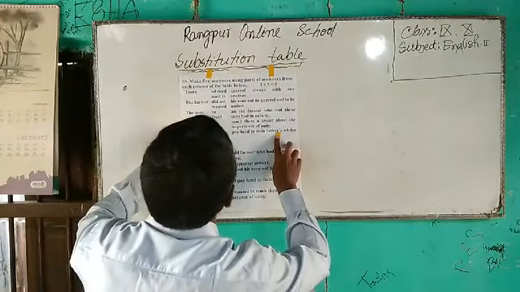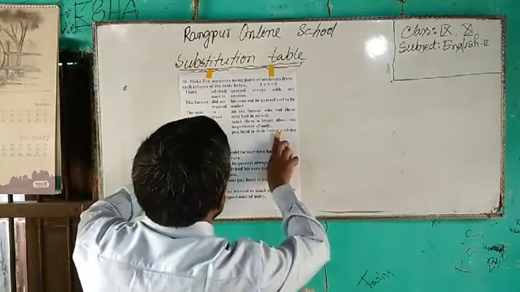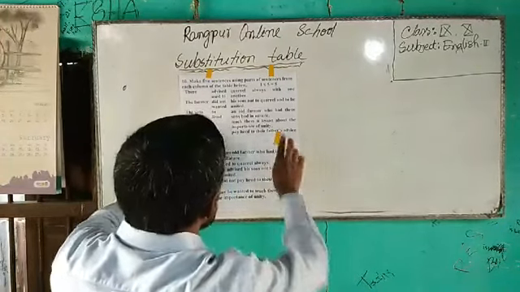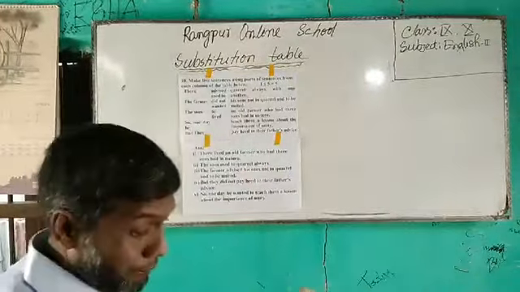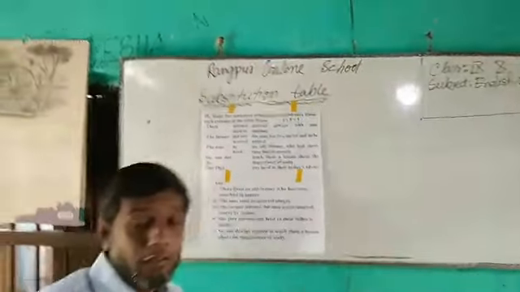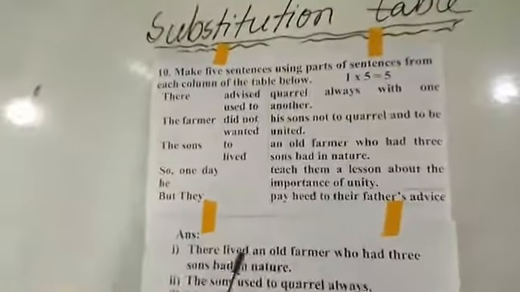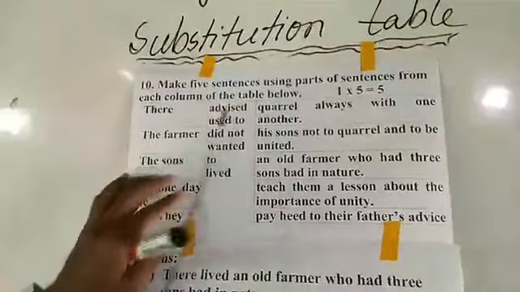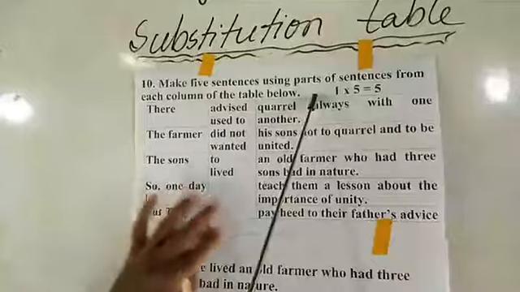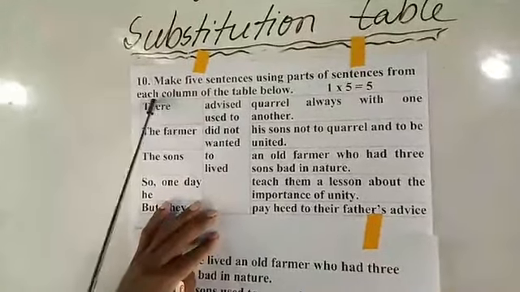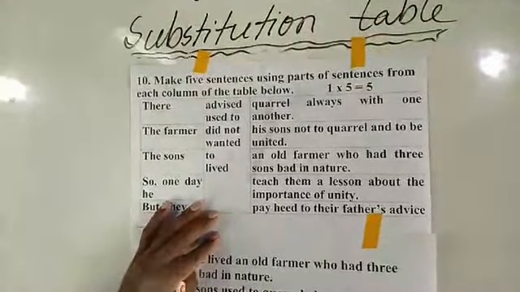We will try to understand from here. So we have to look at the question, dear students. This is the language of the question: Make 5 sentences using parts of sentences from each column of the table below.